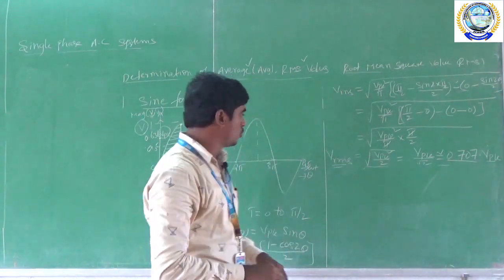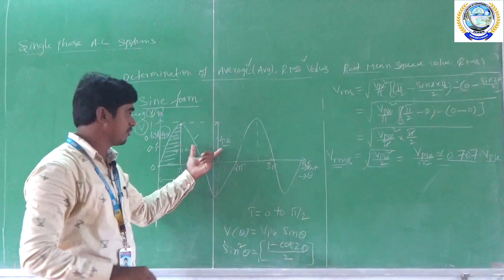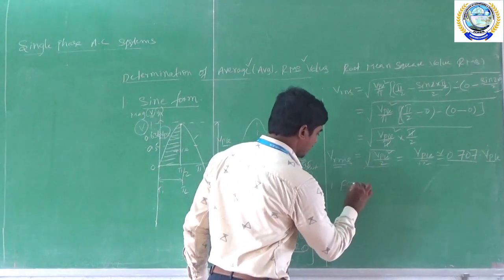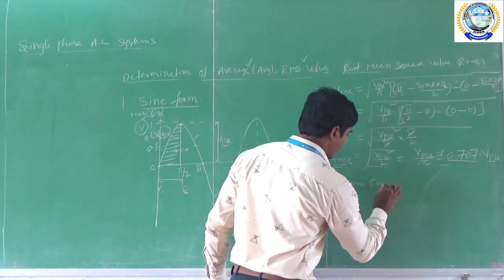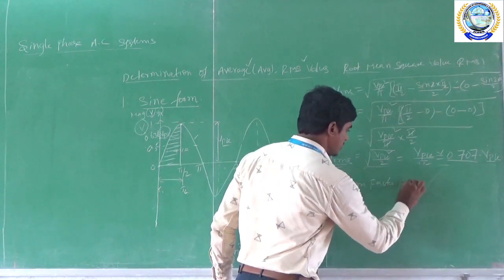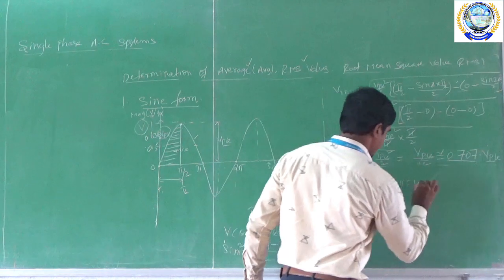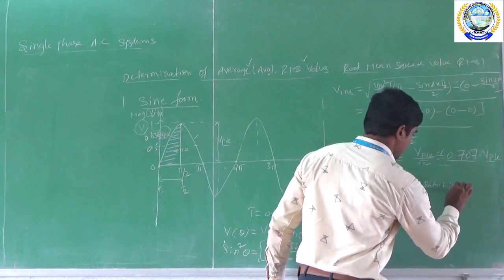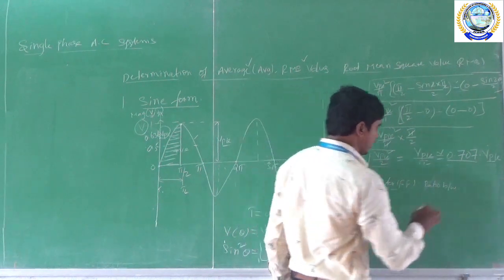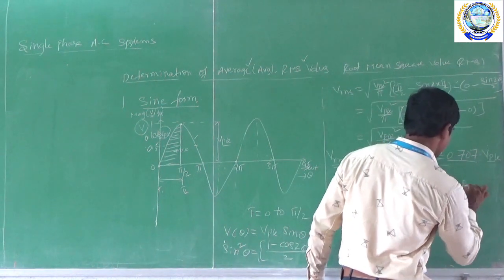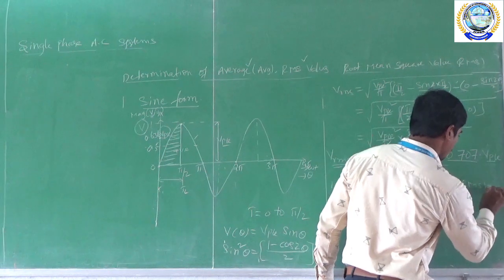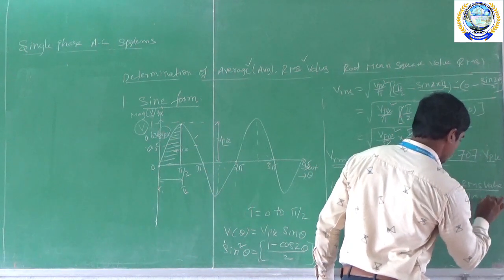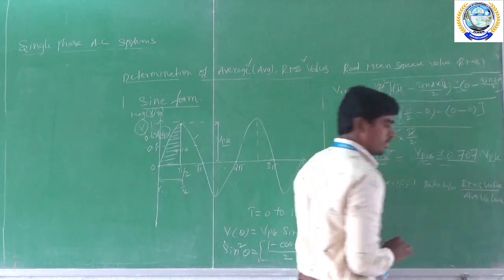And here we have two more small definitions for the sine waveform. One is form factor. So what is the form factor? It is the ratio between the RMS value to the average value.